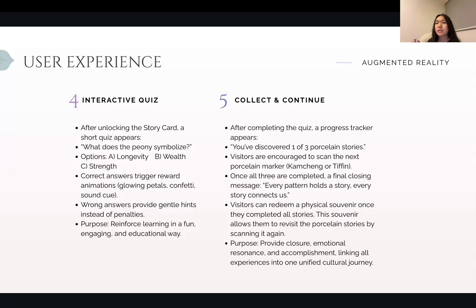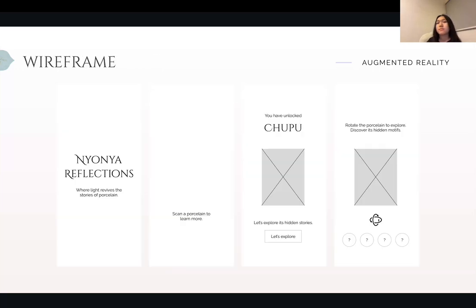And after completing the quiz, it will show how many out of 3 porcelain stories they have discovered, and after they have collected 3 porcelain, they can redeem a physical souvenir. This is to encourage them to continue to explore, and also a take-home experience where they can bring a physical souvenir back home.